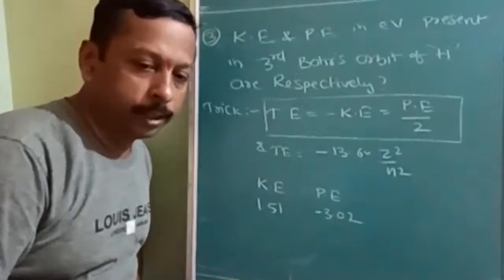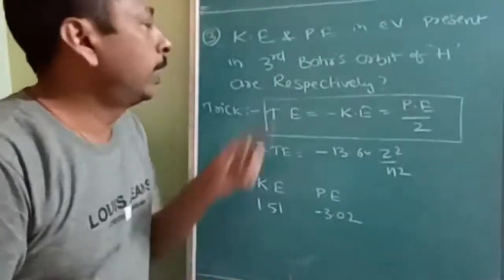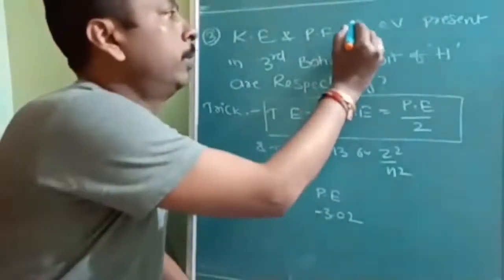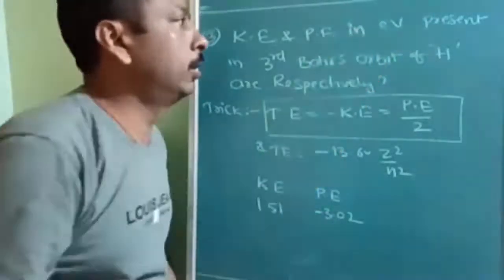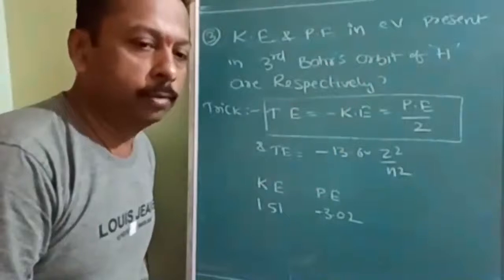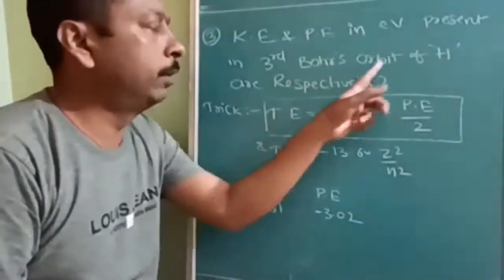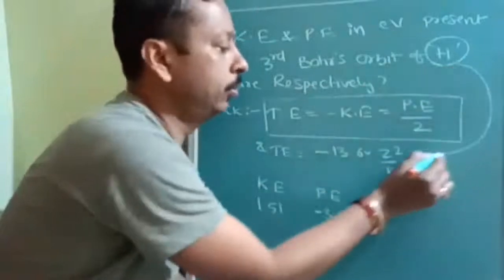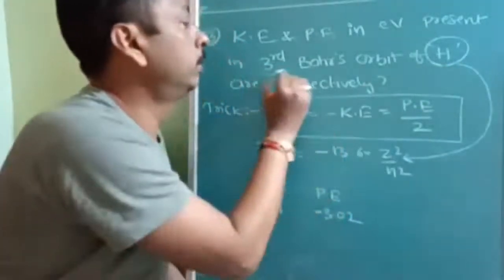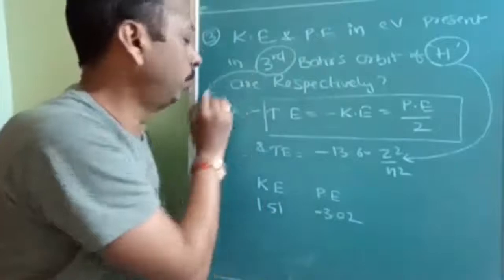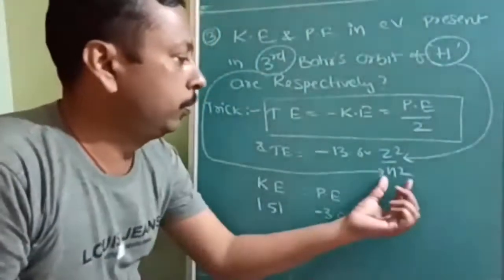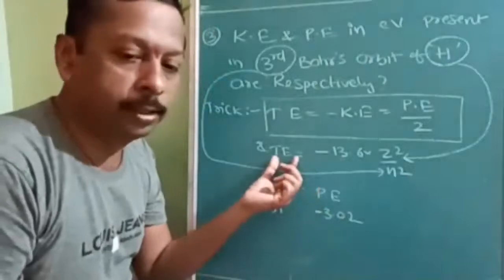Okay. So next question is kinetic energy and potential energy in electron volts, in the third Bohr orbit of hydrogen. With this hydrogen, we can come to know about the Z. With this third orbit, we can come to know about the n value. So by substituting this, you will get the total energy.